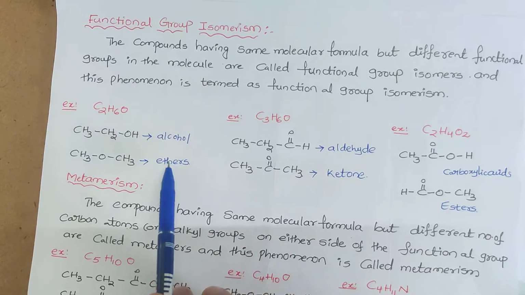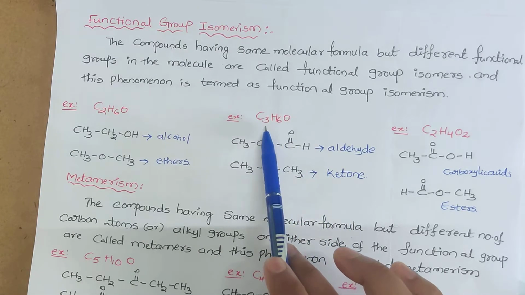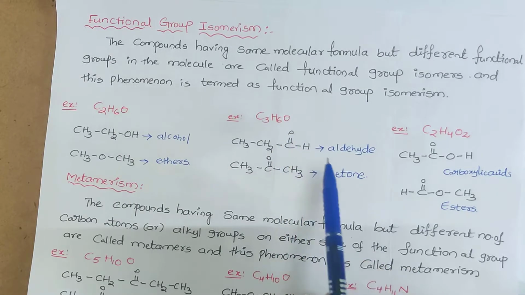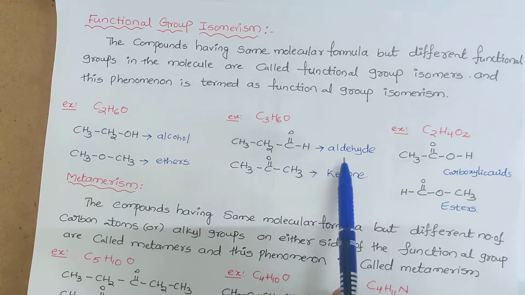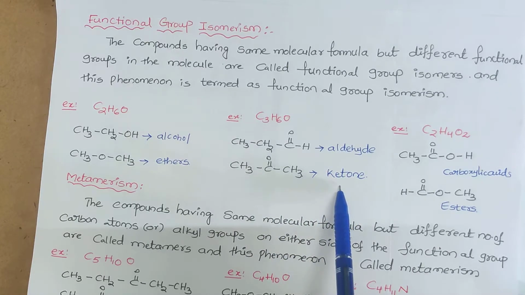That's why alcohols and ethers are always said to be functional group isomers. The next one is another example with the molecular formula C3H6O. In one compound we may introduce the aldehyde functional group, in another we introduce a ketone. That's why aldehydes and ketones are said to be functional group isomers.